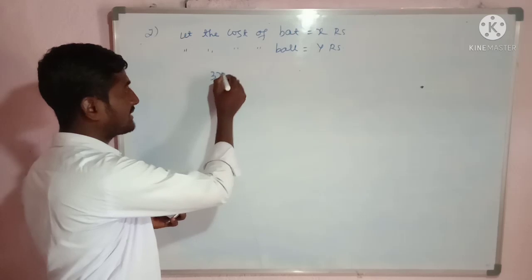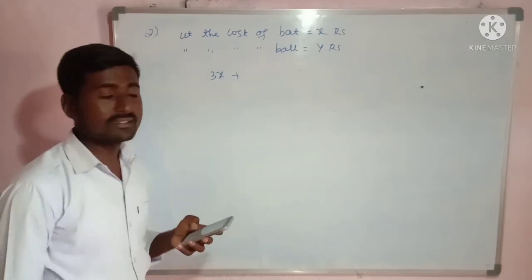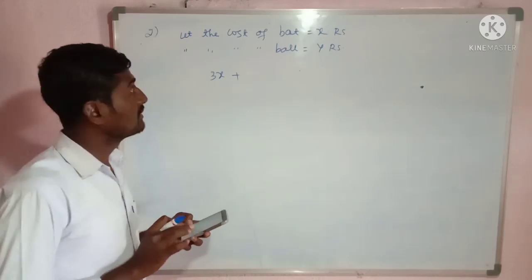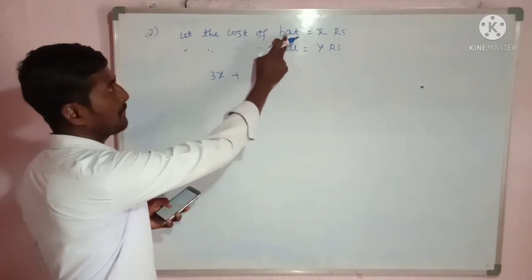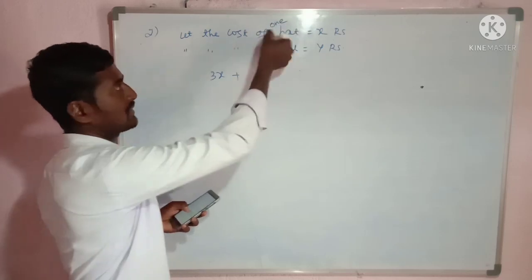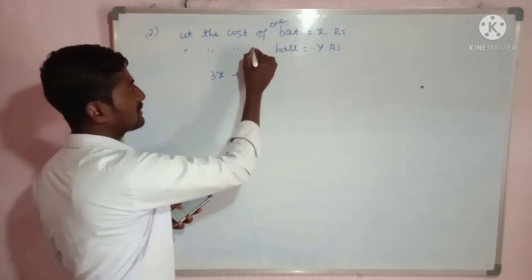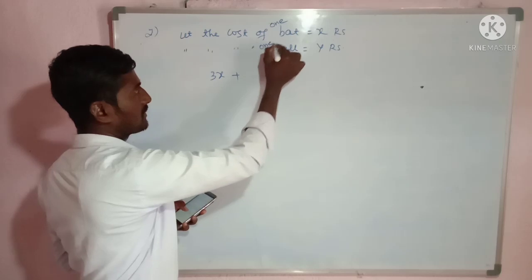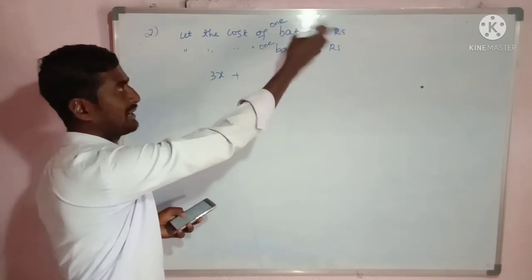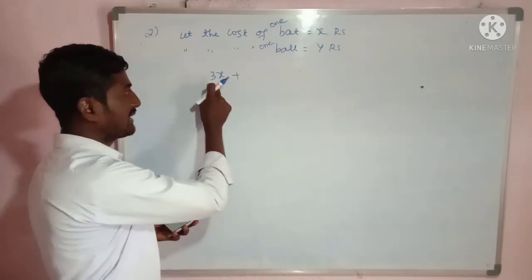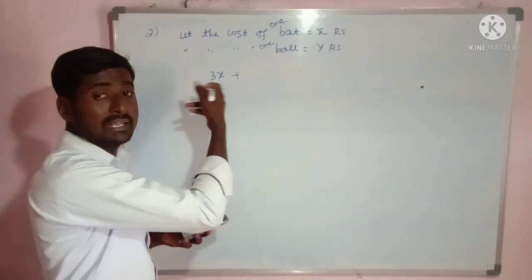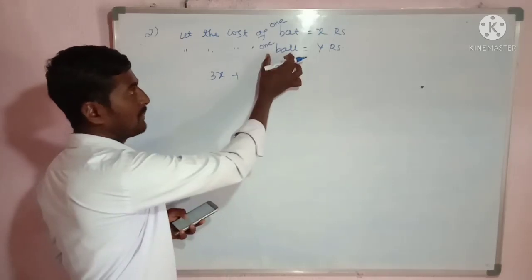The total cost of bats is 3x. Am I right? So the number of bats into the cost of each bat. Cost of 1 bat, and here it is the cost of 1 ball. Okay, no need to get confused. So here the cost of 1 bat I have taken as x. So 3x will be the cost of all 3 bats.